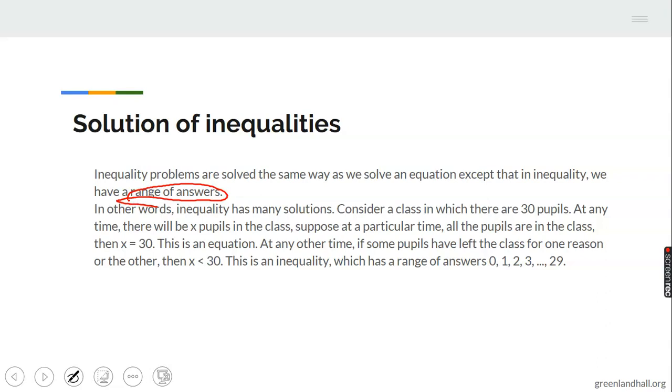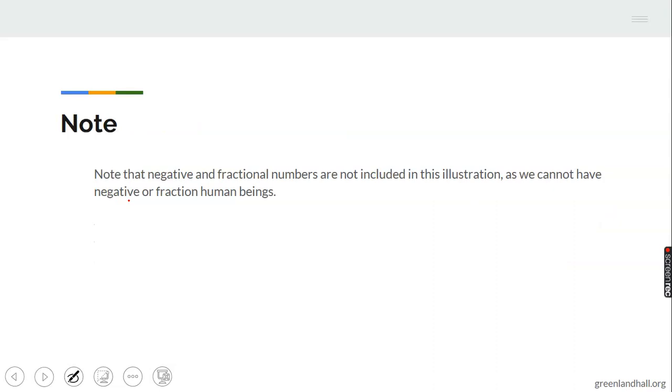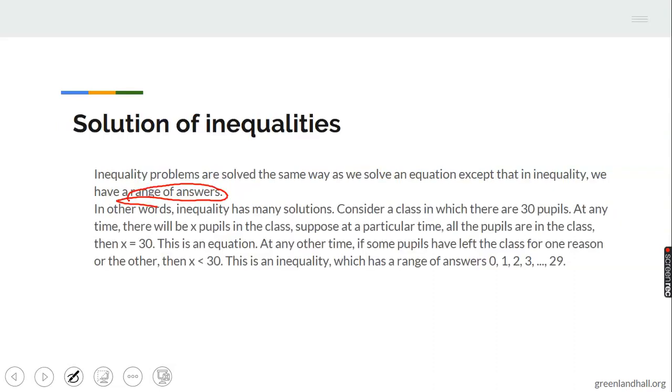If you look at the note, the reason why we do not have a fraction or a negative number is because a human being cannot be negative and cannot be a fraction. The example is that in a class there are 30 pupils.